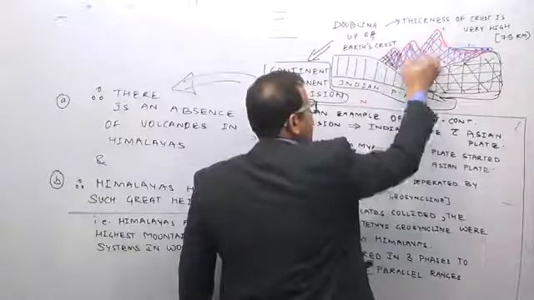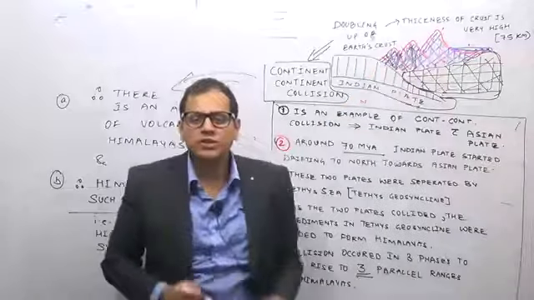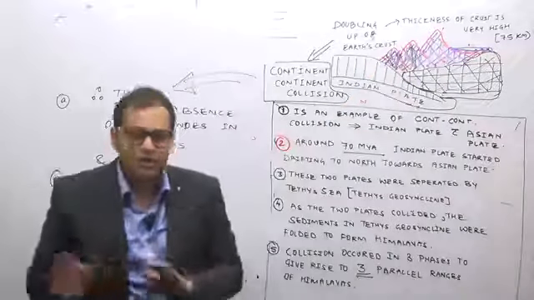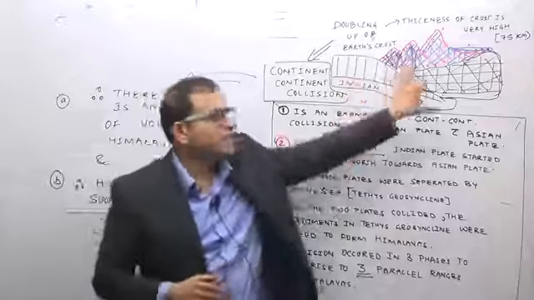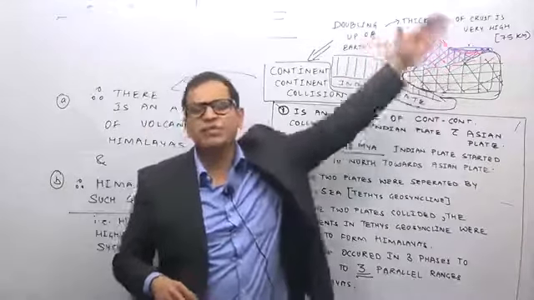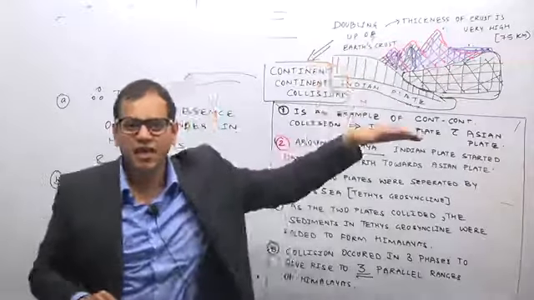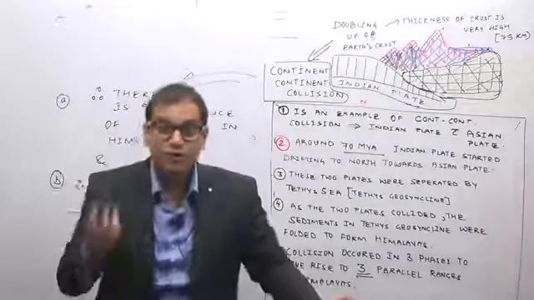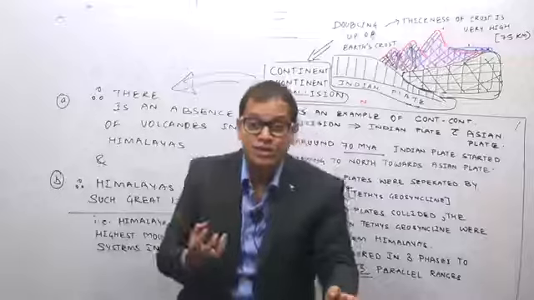So obviously, where I am showing this is a mixture of blue, red, black, because these two ranges of the Himalayas have all the sediments of the Indian plate as well as the Tethys Sea. But the innermost Himalayas, that is the Great Himalayas, were formed only during the collision of the Tethys Sea and the Eurasian plate. Why?